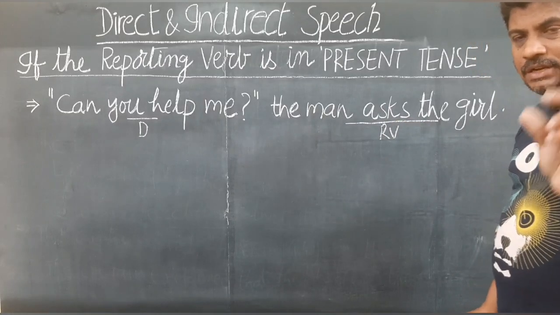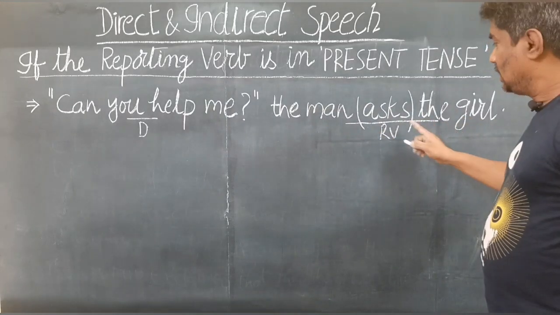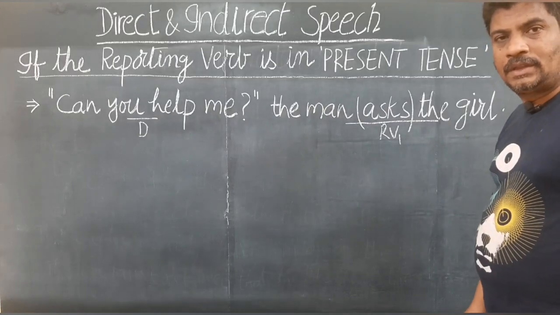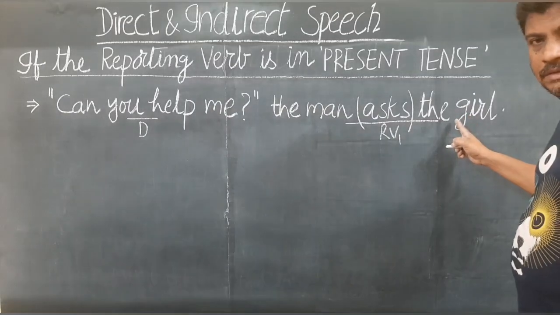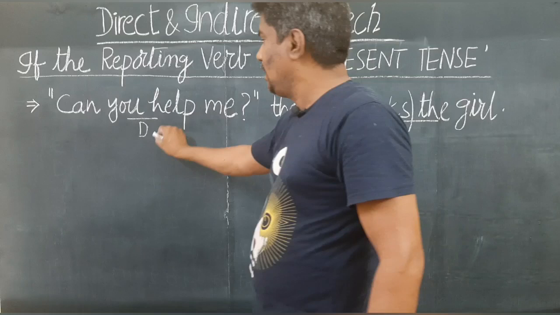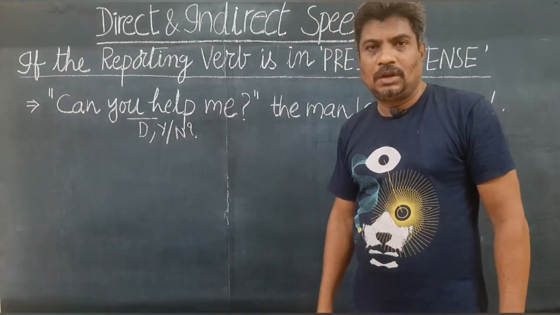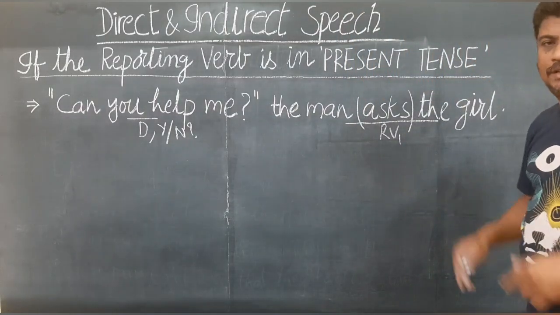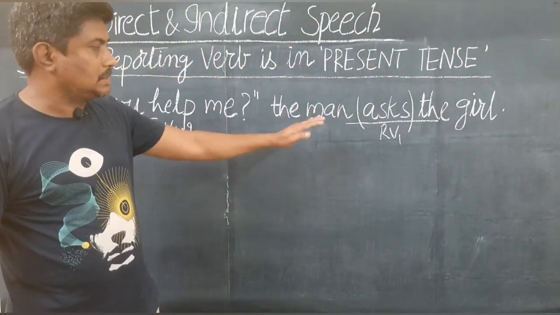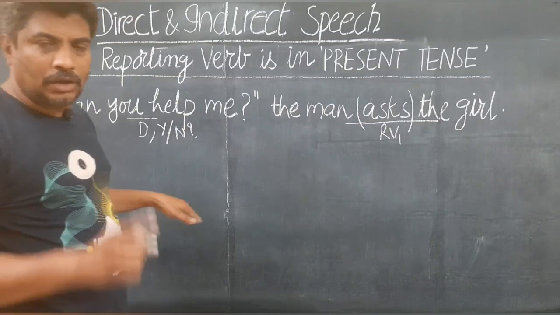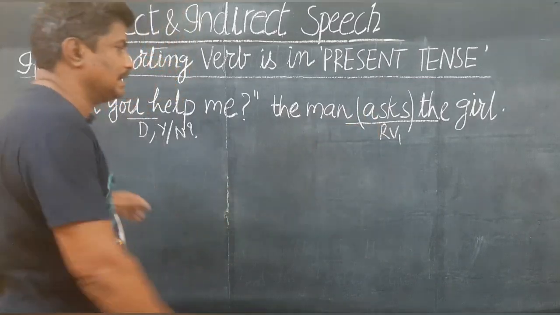And the major change is the reporting verb. The verb in this reporting part is in V1 form again, in present form. That means the reporting verb is again in present tense. Now see the dialogue. The dialogue is now a yes-no interrogative. How do we change this? As usual, wherever your reporting verb is, you should start your answer with the reporting verb. And now the most important change is the reporting verb. In the reporting verb, the verb is in V1 form, that means in present tense form.